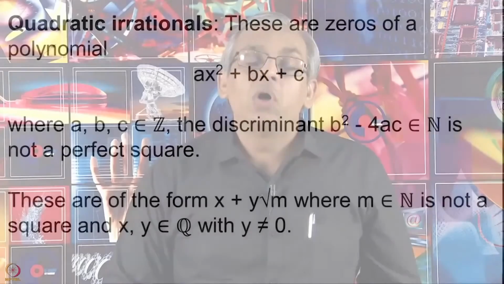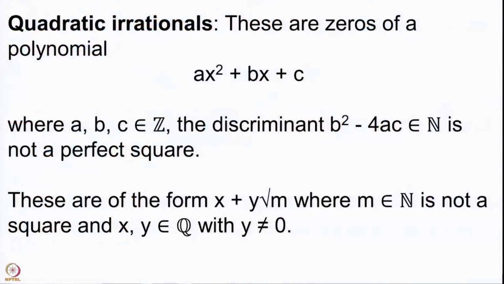Furthermore, these are always of the form x plus y root m, where x and y are rational numbers, y is non-zero and m is a natural number which is not a square. So, these quadratic irrationals, the solutions as we have just found, are in fact of the form x plus y root m.